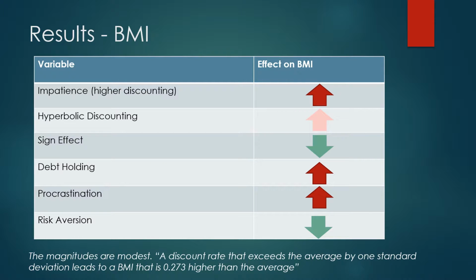So what were the key results from the analysis? Well, the signs of the variables were very much in line with what we would expect. Those who have higher impatience have higher BMI. Those who have hyperbolic discounting tendencies also have higher BMI, although that was noted as statistically insignificant. Those who observe the sign effect have lower BMI, whereas those who hold debt and those who procrastinate have higher BMI, and those who are risk averse have lower BMI.